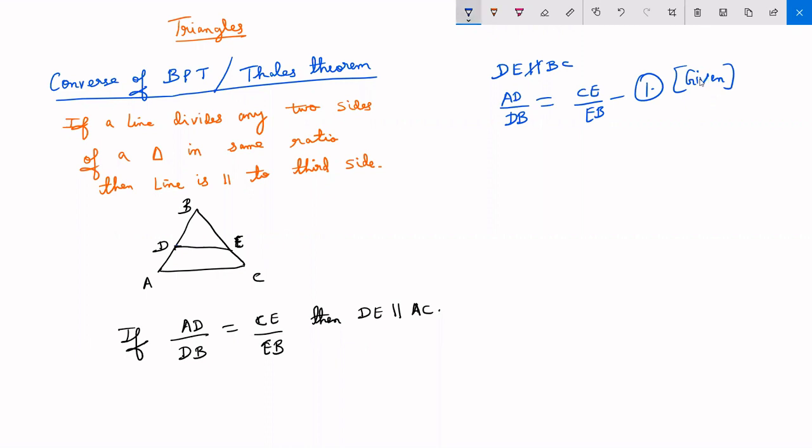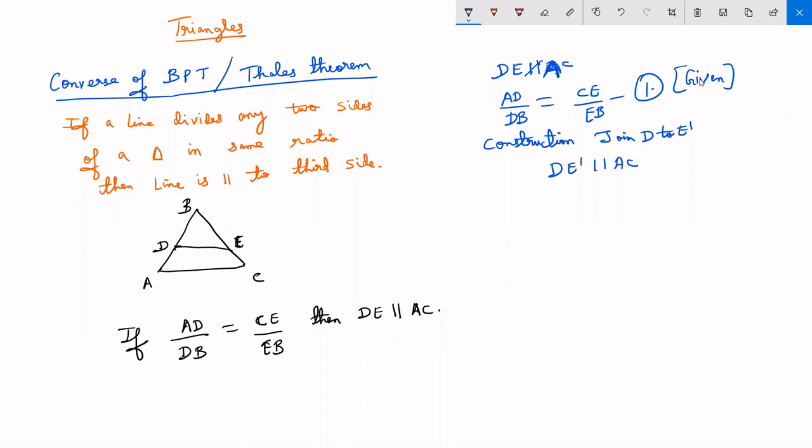Now, the construction part. You will join D to E dash such that DE dash will be parallel to AC. Sorry, it is AC.